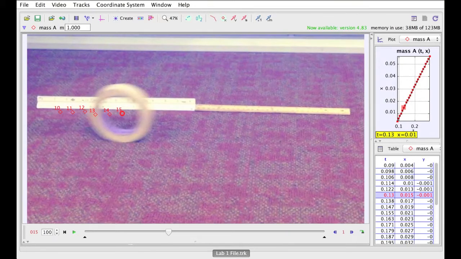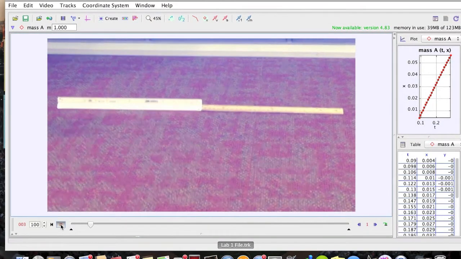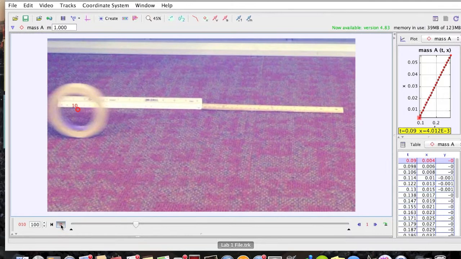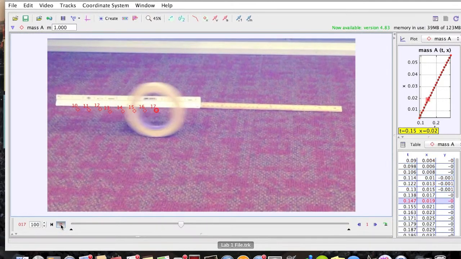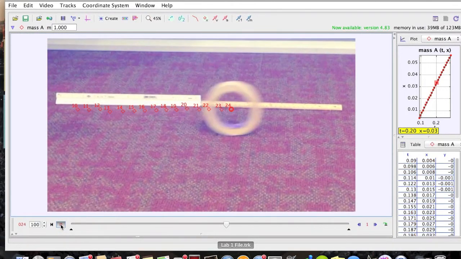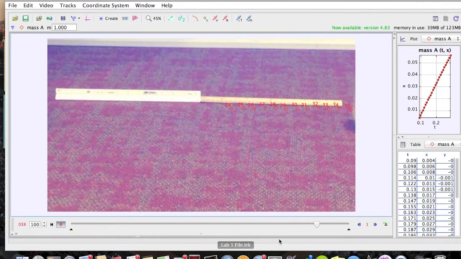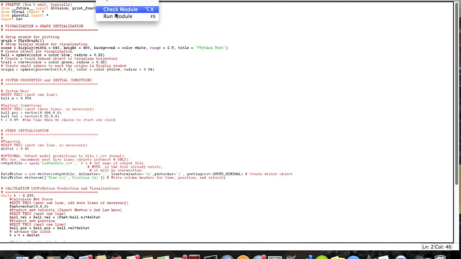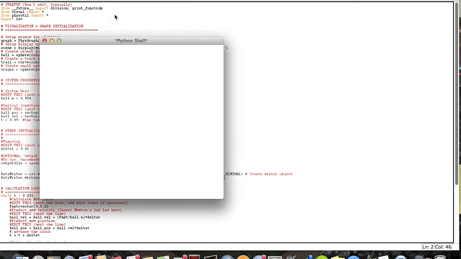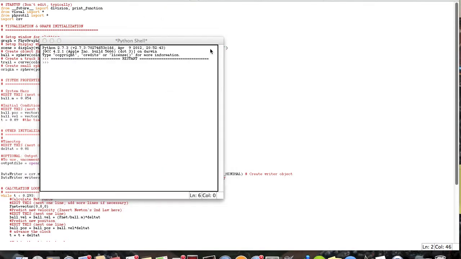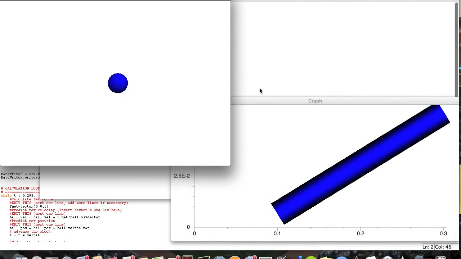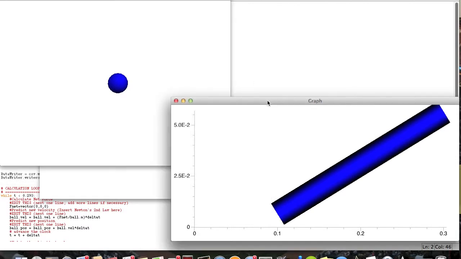In order to demonstrate this law, I recorded a roll of masking tape rolling across the floor, and then I used a program called Tracker to find the position in relation to time. Furthermore, I manipulated a code on VPython to mimic the qualities of my system, and I created a computational model of the position of the masking tape as a function of time.